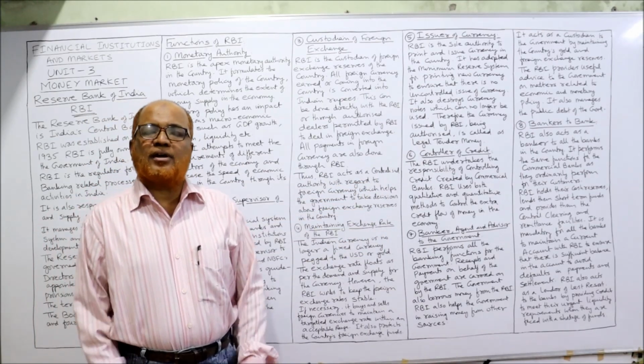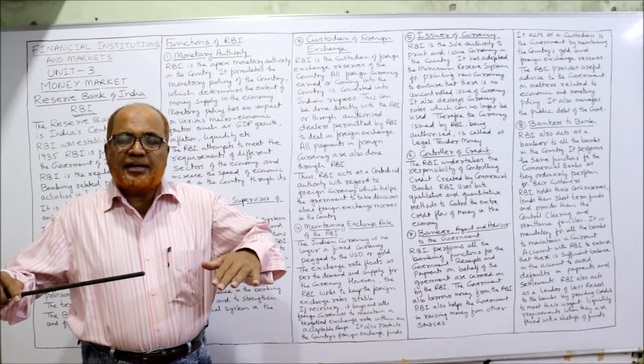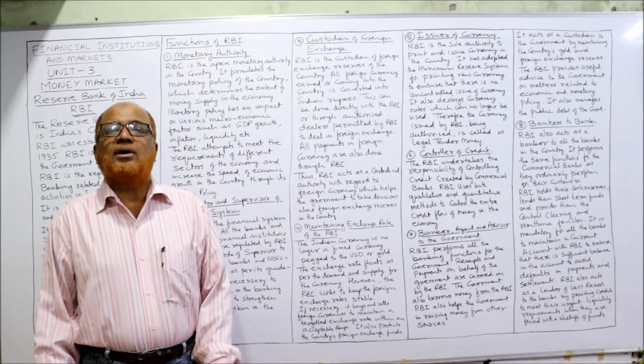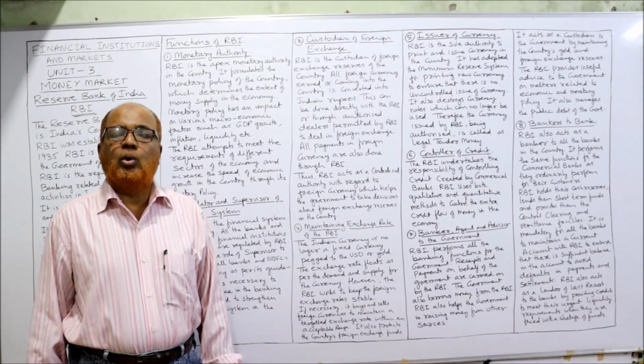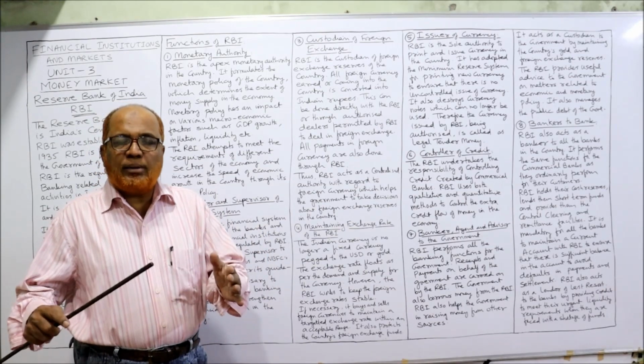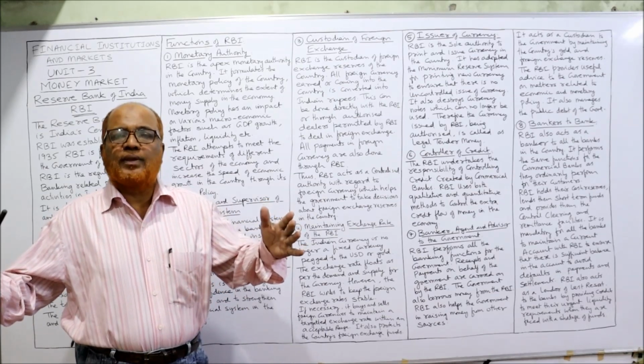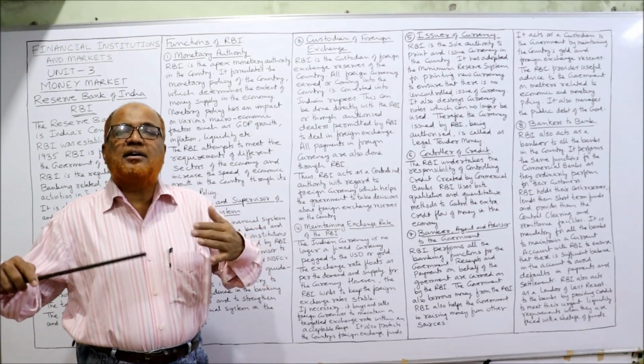Next, controller of credit. The credit will be created by commercial banks by giving more and more loans. When the commercial bank extends the loan, then what will happen? There will be credit creation.